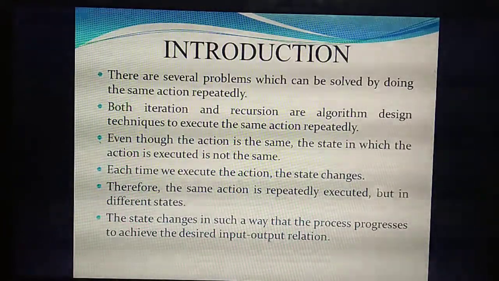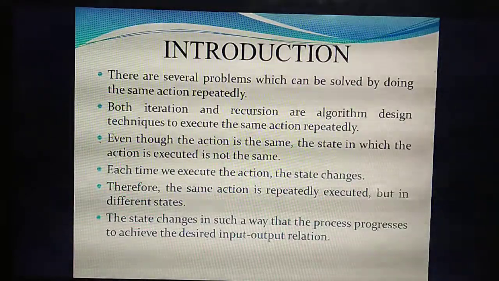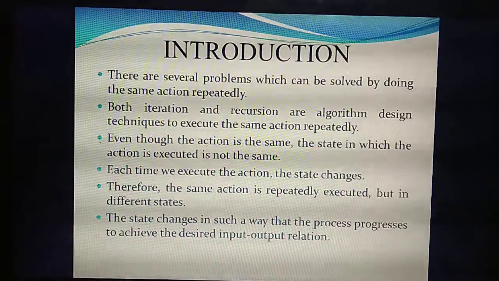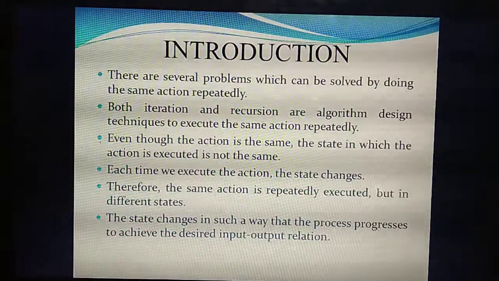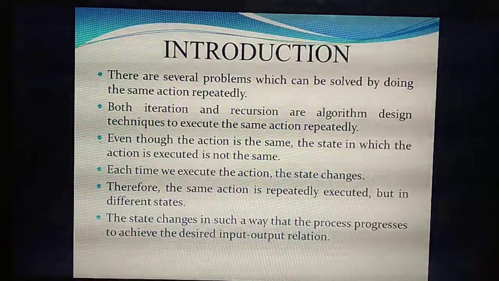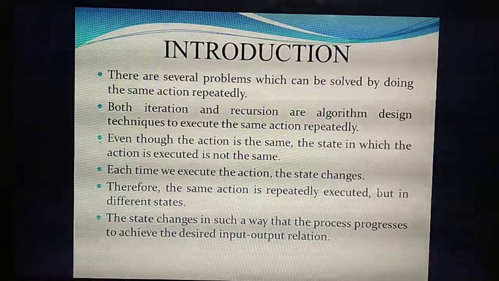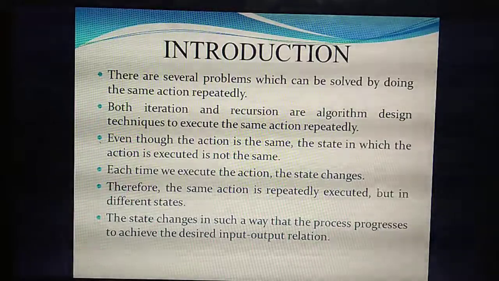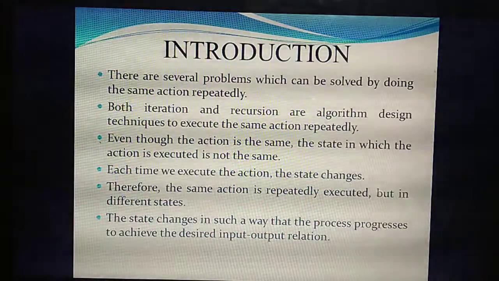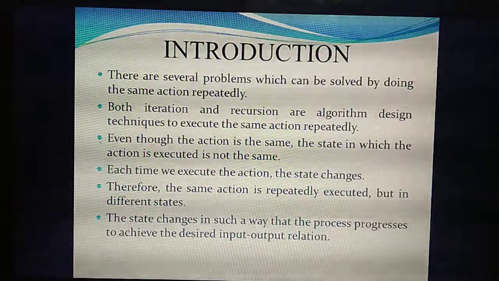That means as long as the green light is there, you need to walk. Then as long as the red light is there, you need to stop. So that's the input output relation. Based on the state changes, you will get the input output relation. Understand? So these are the introduction about iteration and recursion. But what do you mean by iteration? Iteration means the same action you are doing repeatedly, again and again. So that is called iteration.